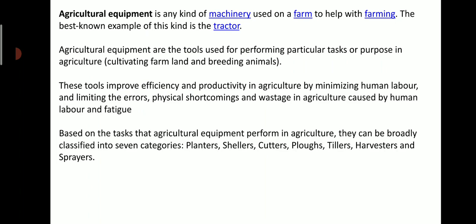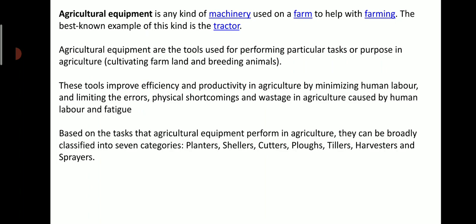So agricultural equipment are the tools used for performing a particular task or purpose in agriculture, for example, cultivating farm land and breeding animals. These tools improve efficiency and productivity in agriculture by minimizing human labor and limiting the errors, physical shortcomings and wastages in agriculture caused by human labor and fatigue.